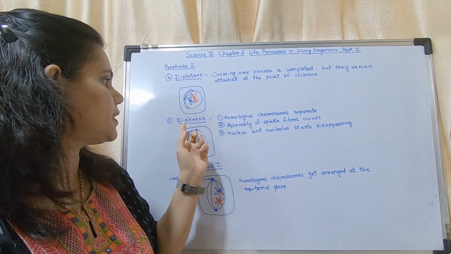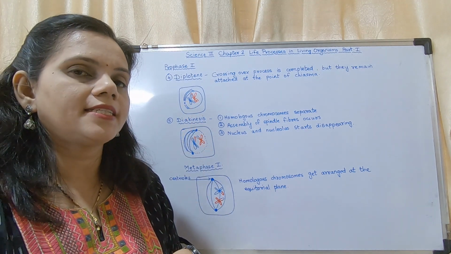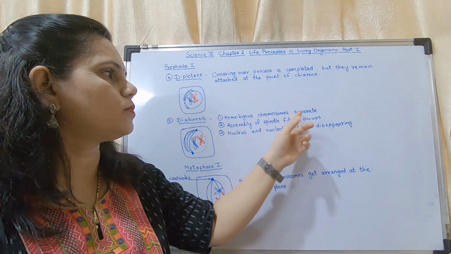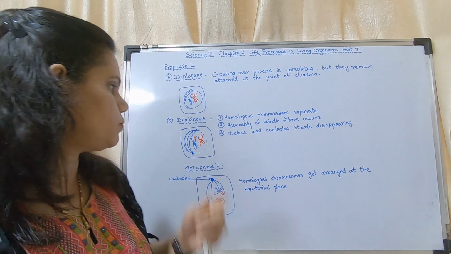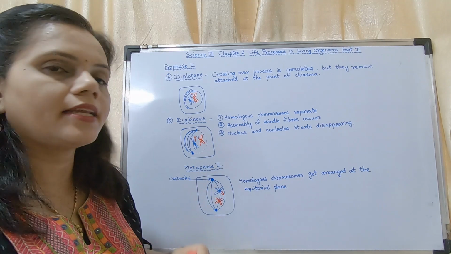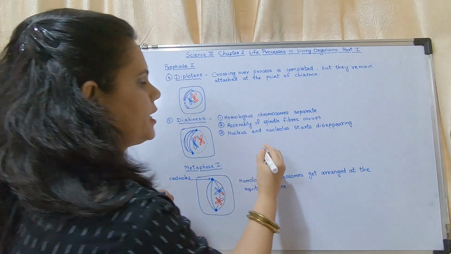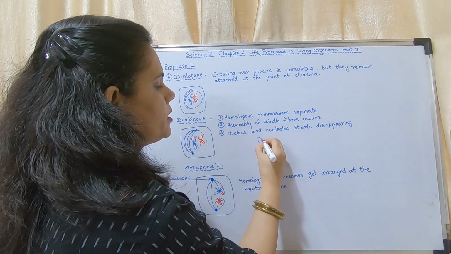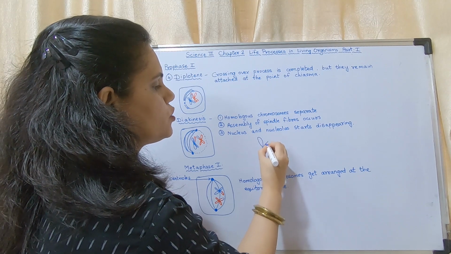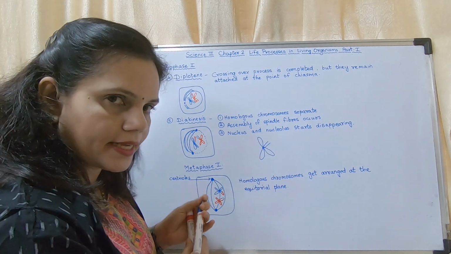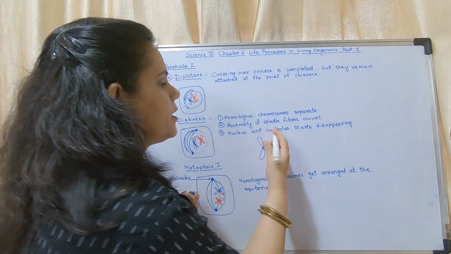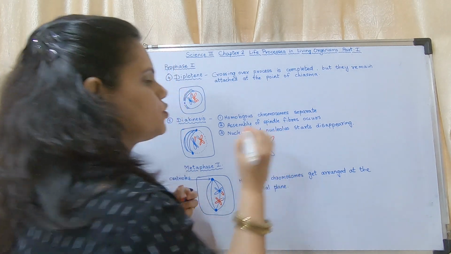Now the next is diakinesis. Diakinesis means homologous chromosomes separate. After they separate, you may see here they are having the recombinant chromosomes. That means after recombination, this was one chromosome, but it has exchanged some genetic material with the other chromosome.